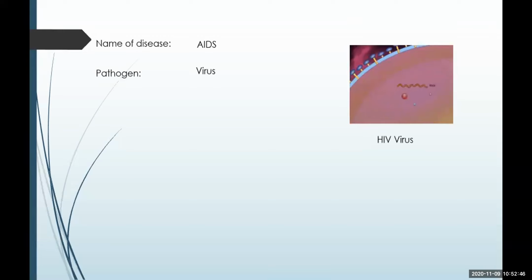Because of which the person who is infected by the HIV virus starts getting weaker, because his or her body is now generating the proteins required by the viruses, and slowly the immunity of the person